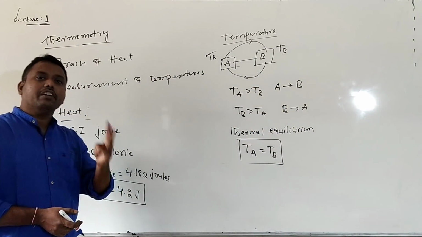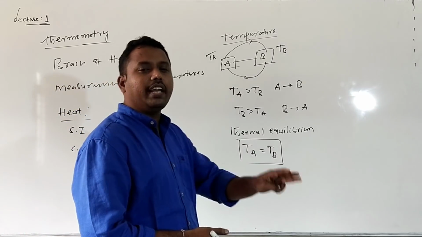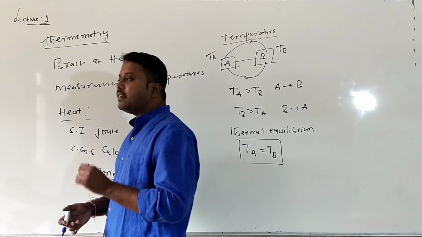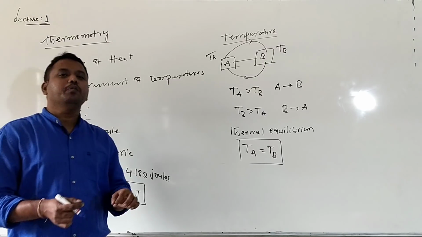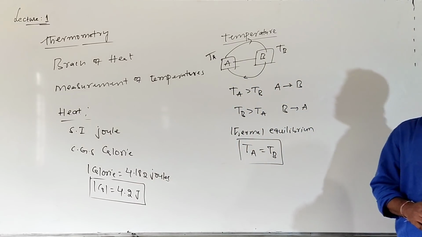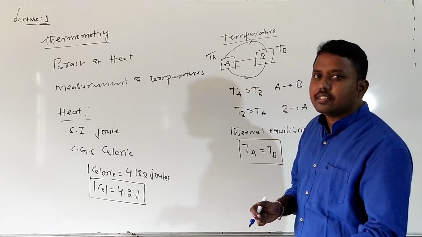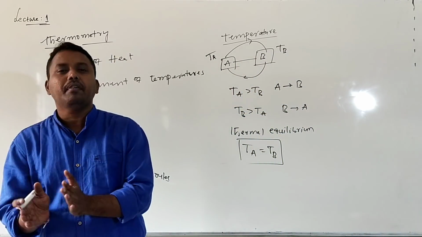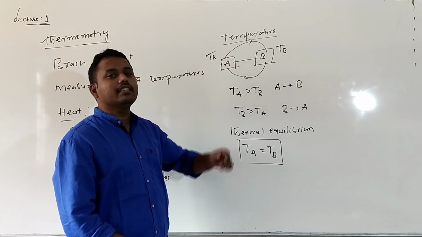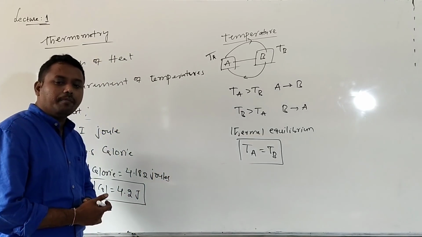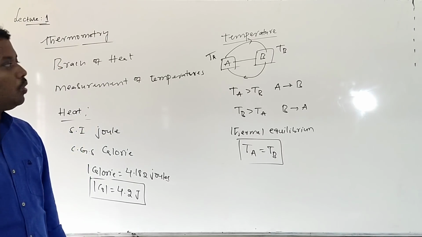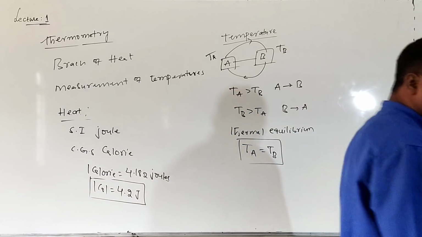Now I have given three definitions for temperature. The first one, the general definition, is the degree of hotness or coldness of a body. The second definition is the physical quantity which decides the direction of heat flow. The third is the physical condition which tells us whether a system is in thermal equilibrium or not, or whether one body is in thermal equilibrium with another body or not. That condition is given by these temperatures. So thermometry deals with the measurement of temperature. Now we will see how to measure temperatures.